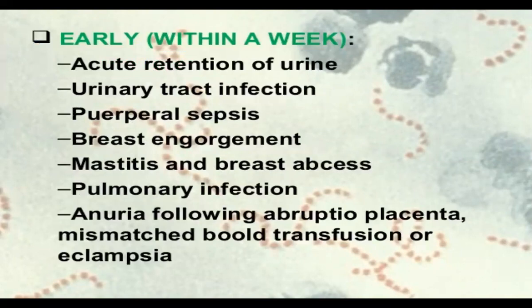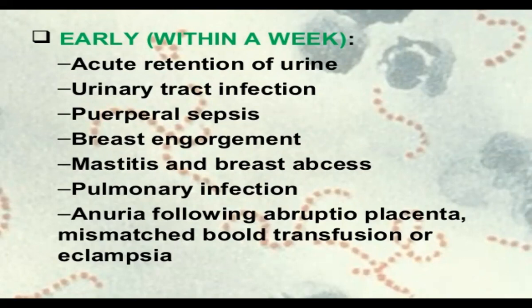Then early problems. What is the meaning of early? These are problems which take place within the week, in the puerperium, so they come under the early ones. What can they be? They can be related to urinary problems or septic conditions, or related to the breast, or the lungs. We can see acute retention of urine, or an infection of the urinary tract, or sometimes a septic condition.